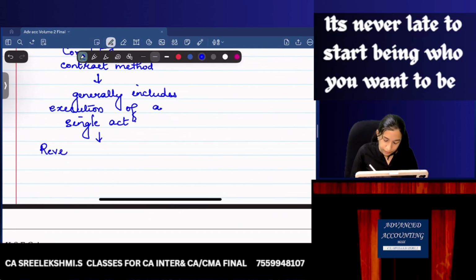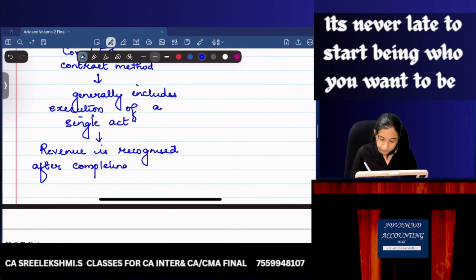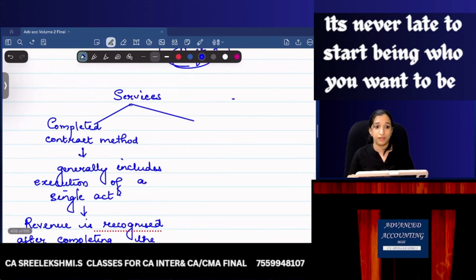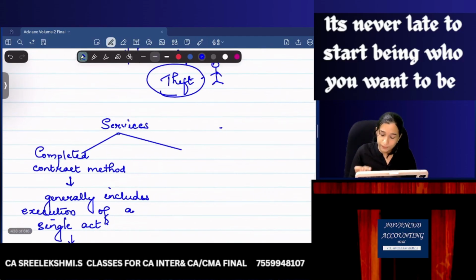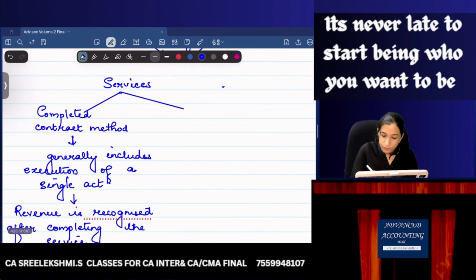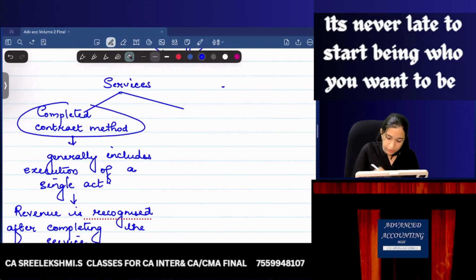Revenue is recognized after completing the service. Completed contract method. Now, next one. So, this is completed contract method.